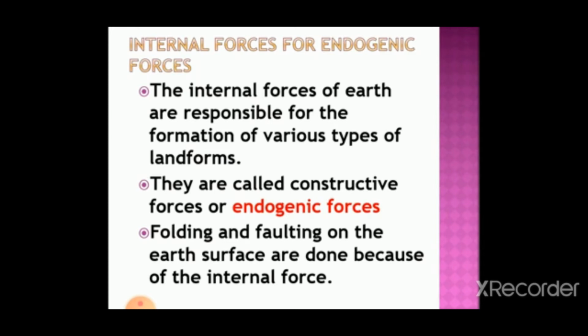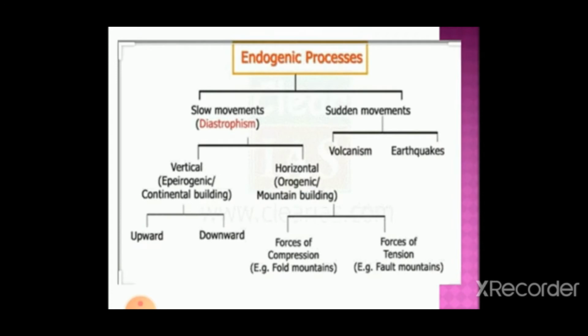Folding and faulting on the earth's surface are done because of the internal force. Now we'll see a diagram. In that you can see the two types of endogenic process. One is called the slow movement and the second one is called the sudden movement. The slow movement is called diastrophism, and the sudden movement, which we can call by another name, a natural disaster, happens very fast.